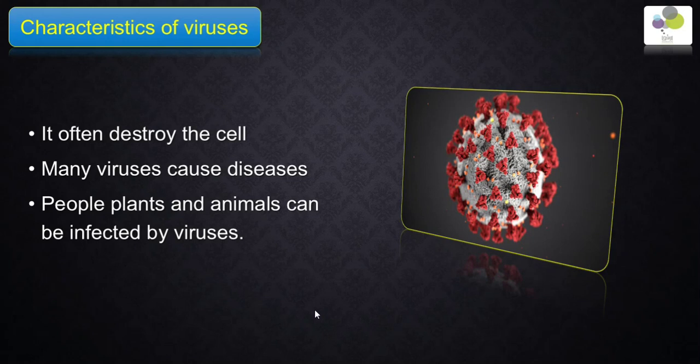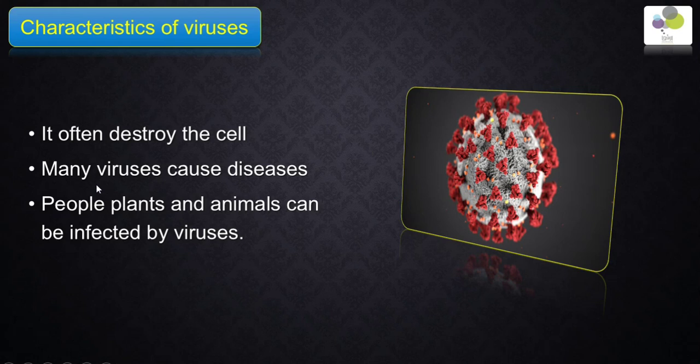Another thing about the virus, guys, is that it often destroys the cell. Why? Because the virus needs a cell to replicate. It cannot replicate on its own. It cannot make new viruses on its own. It needs a host cell, a living cell, to replicate inside it. That's why it destroys the cell.